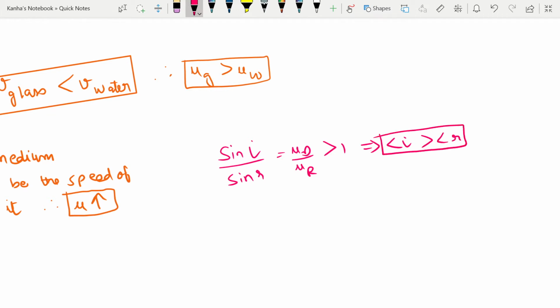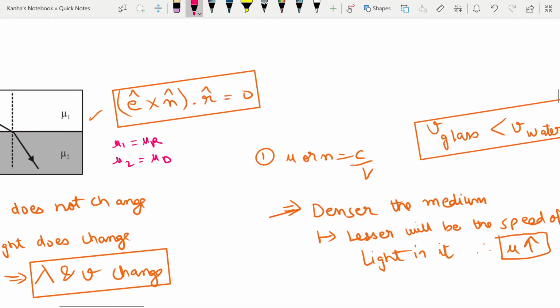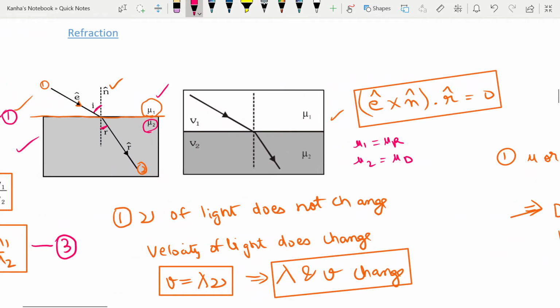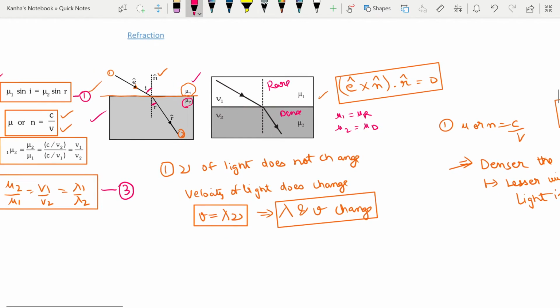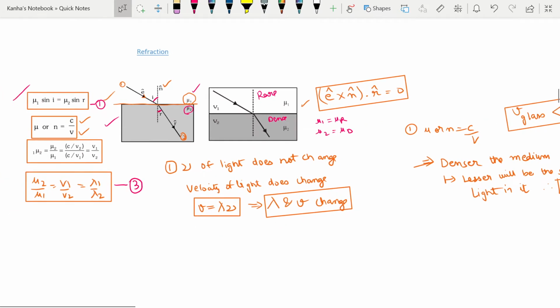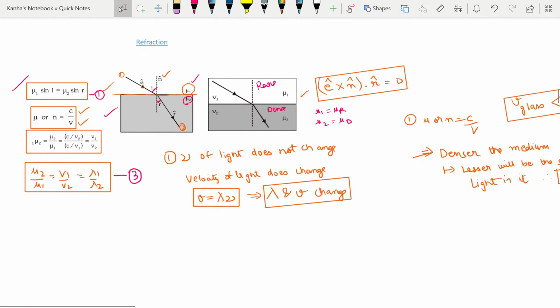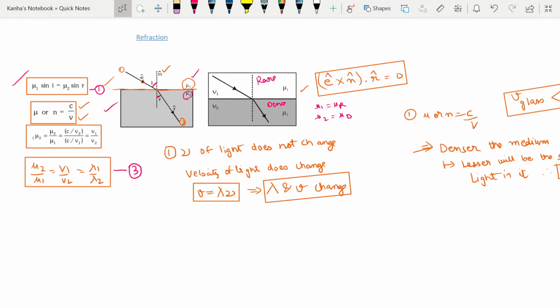So what this basically implies, if you want to remember it, is that if light is passing from a rare to a dense medium, it bends towards the normal. And how much does it bend? It depends on how dense the medium is with respect to the first medium. Similarly, if light is passing from inside to the outside, we'll just look at these. I'll just try to draw these.